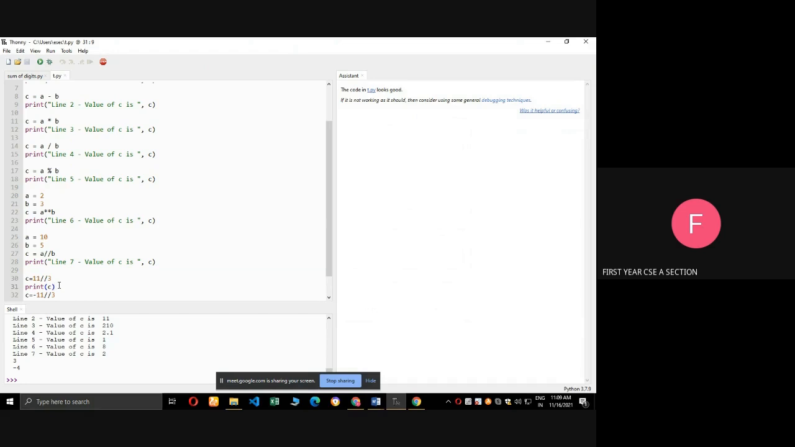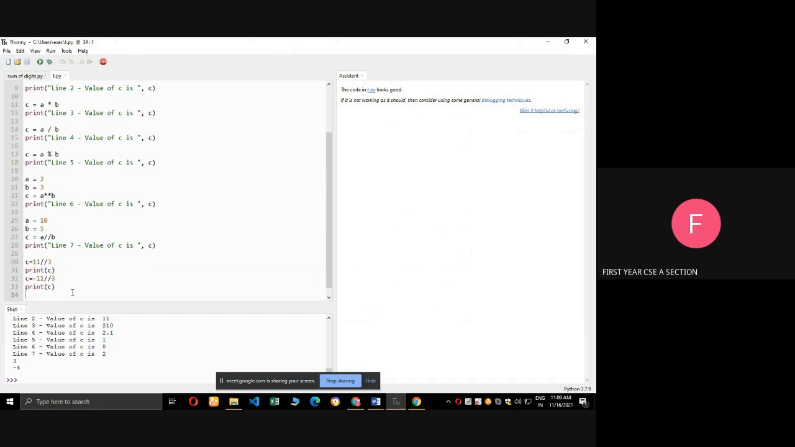But if one number is negative, minus 11, what is it giving? Minus 4. It gives the rounded value. So minus 4 it is giving. Yes, can you understand what is floor division?